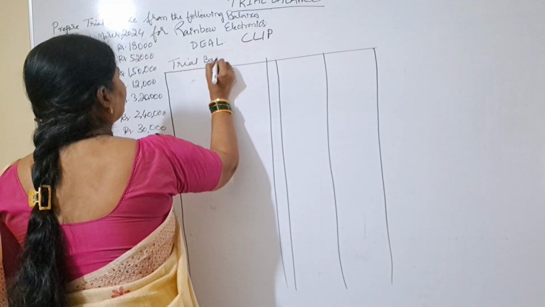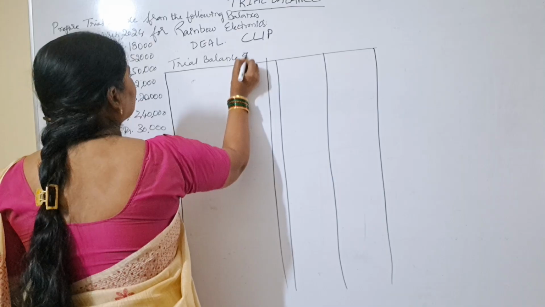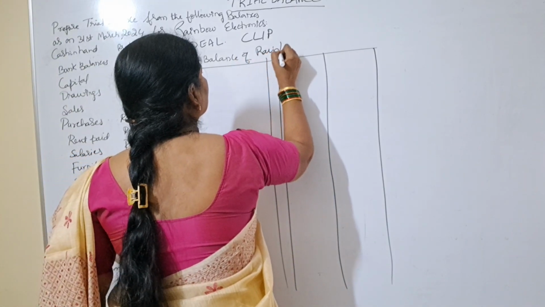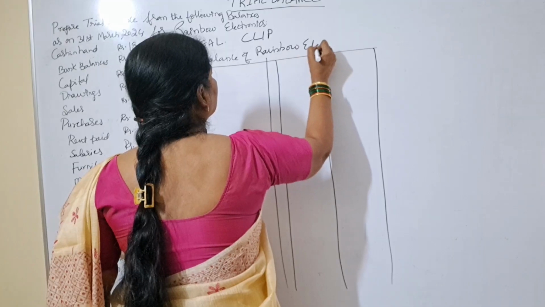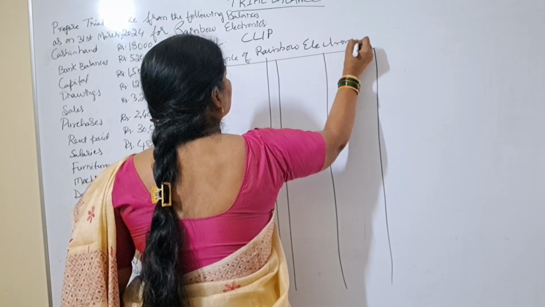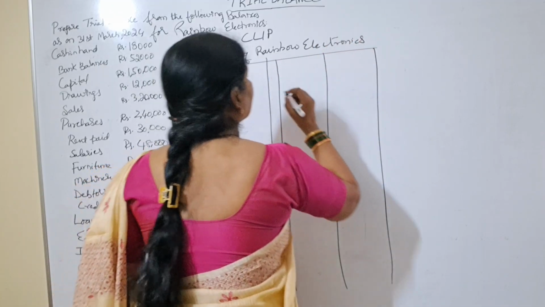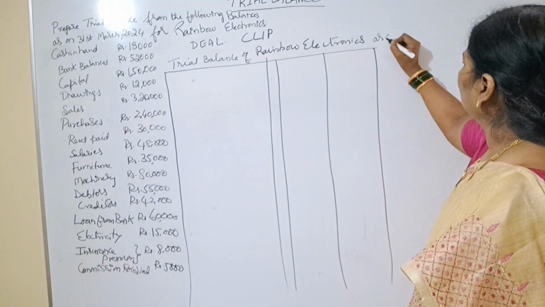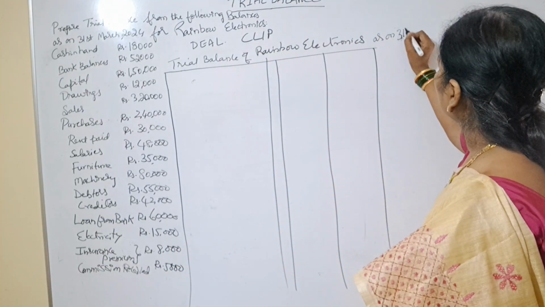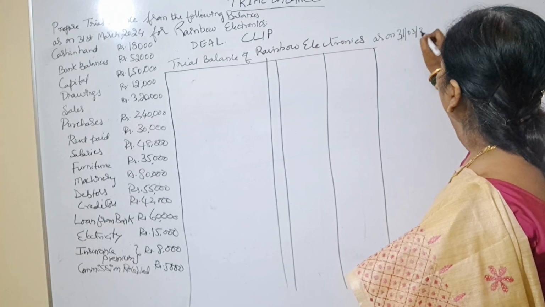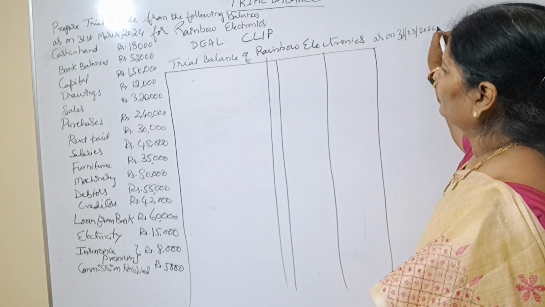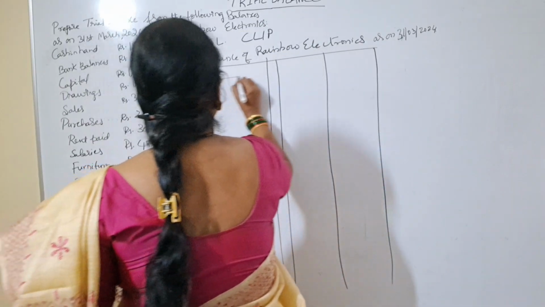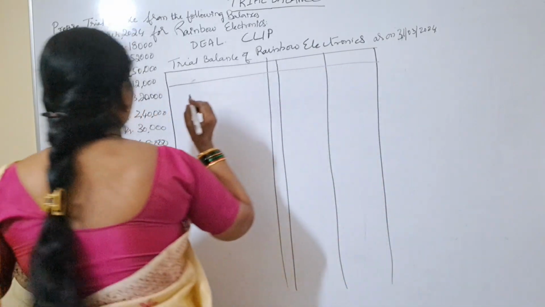Trial balance of Rainbow Electronics as on 31st March 2024, right? So here we will write the column headings.